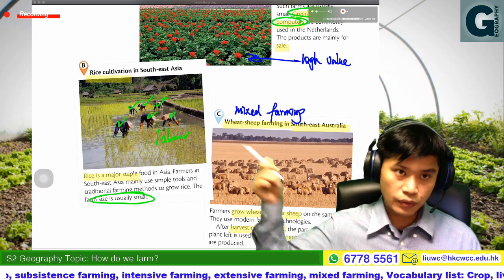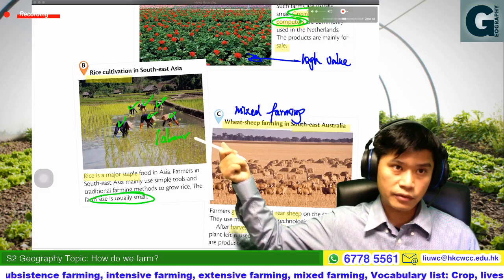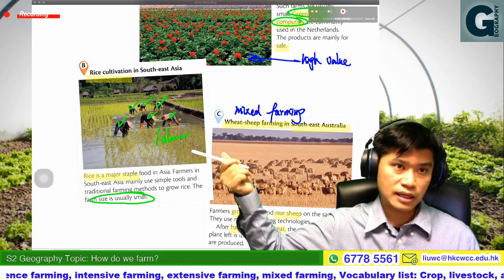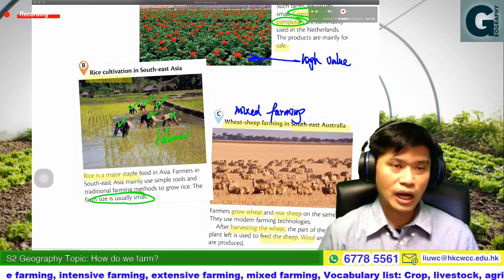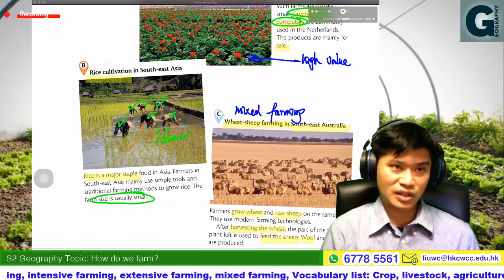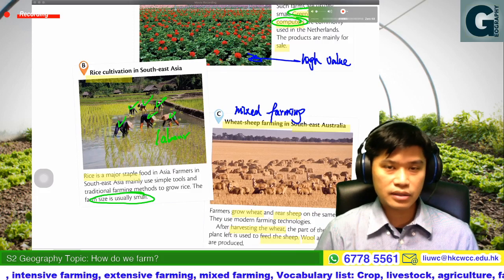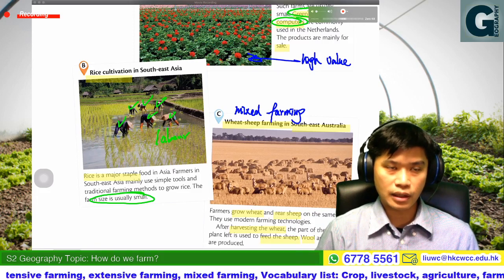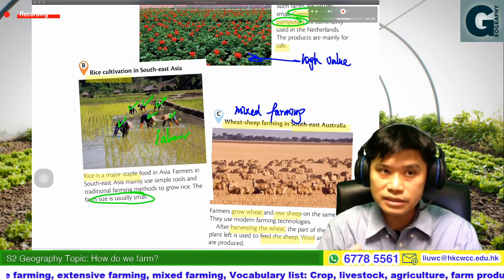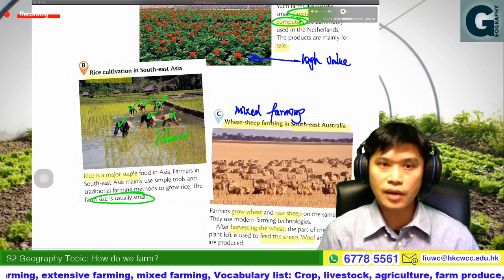Like we can see activity B. In this small farm, how many labor can we see? Six. Okay, six labor working on the rice cultivation. That is a small farm with six labor here.